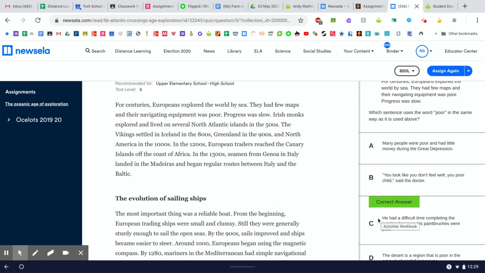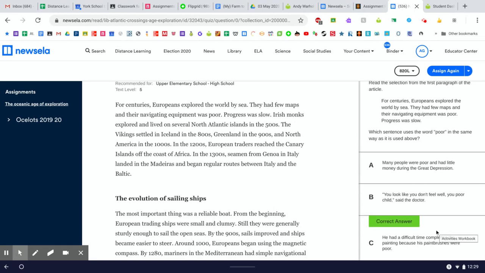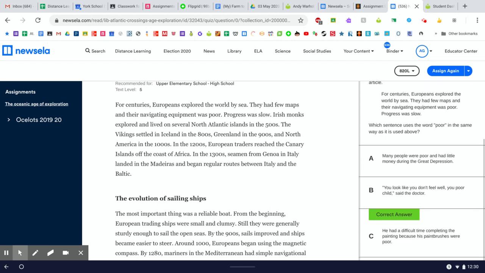Answer C. It says, he had a difficult time completing the painting because his paintbrushes were poor. Well, here we have a sentence that's very similar in the way it's built up to the sentence that we have to consider. They both have tools, right? Navigators and their equipment, painters and the paintbrushes. And they both describe how the equipment doesn't work well. And here the navigating equipment was poor. It didn't work well. And here the artist's paintbrushes are poor. They don't work well, which is why he has a difficult time completing the painting. And that is why it's the right answer. Because in both sentences, the word poor describes something not working very well.